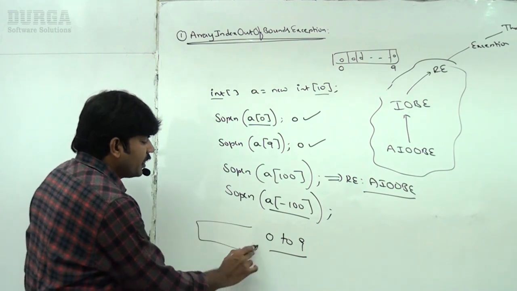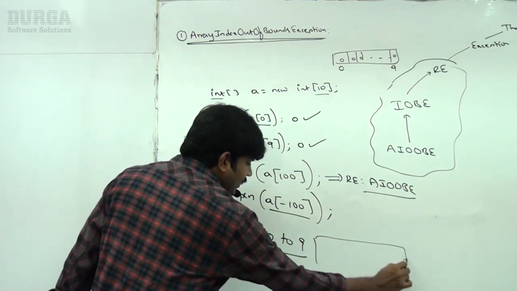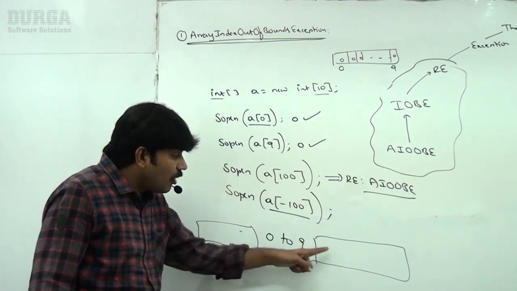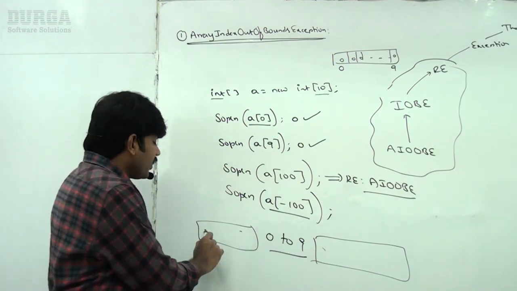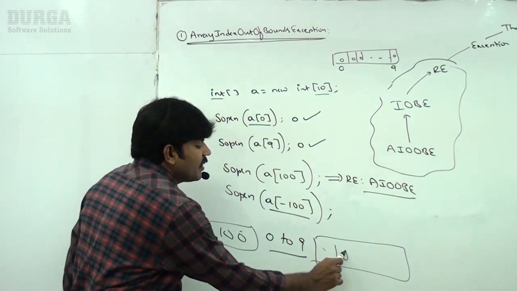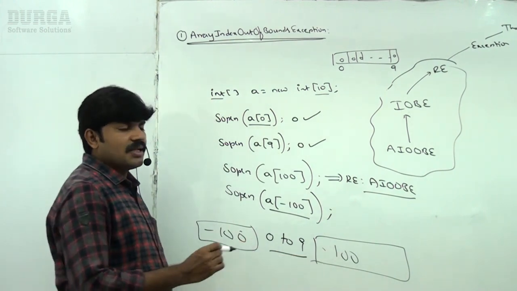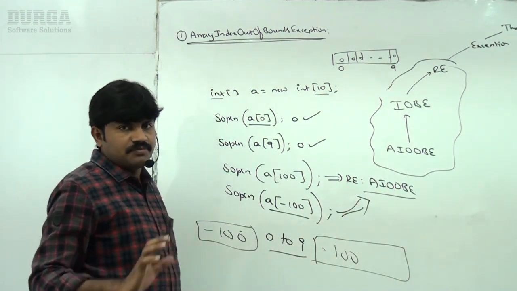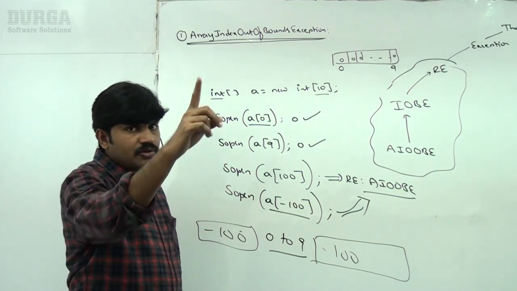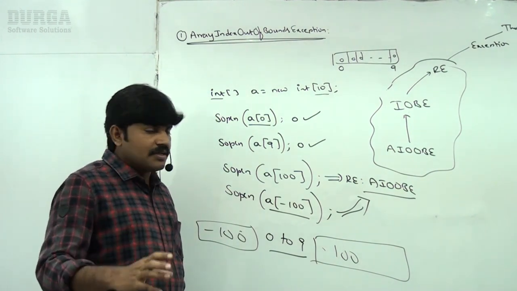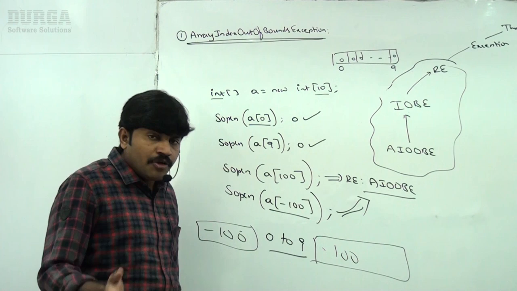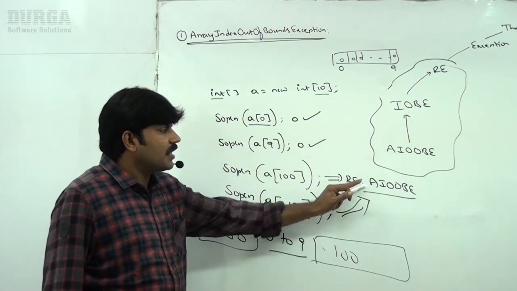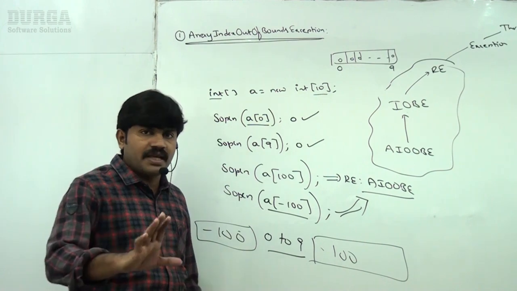Before 0, any negative value, and after 9, any positive value, will be out of range. So whether it is -100 or +100, it is out of range. That's why we get the same ArrayIndexOutOfBoundsException. If you access an array element with an out of range index, whether positive or negative, we always get ArrayIndexOutOfBoundsException.